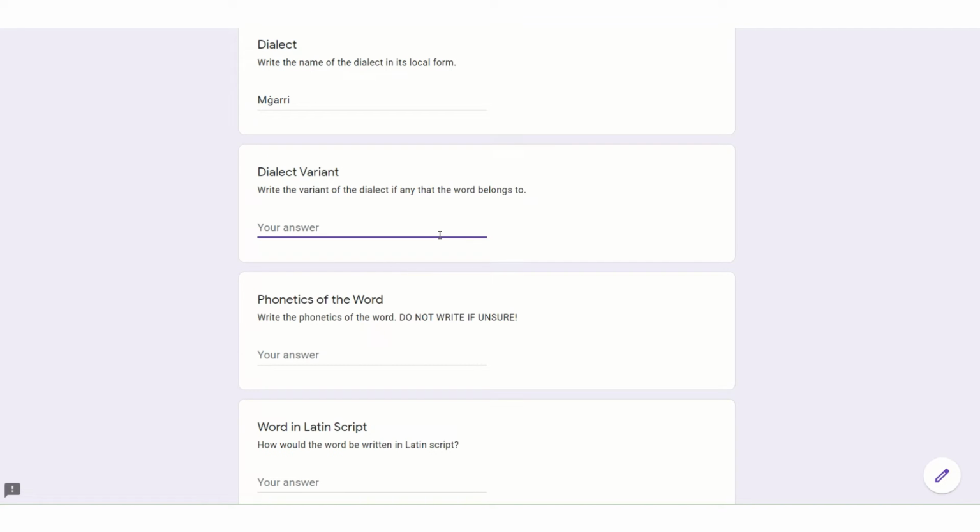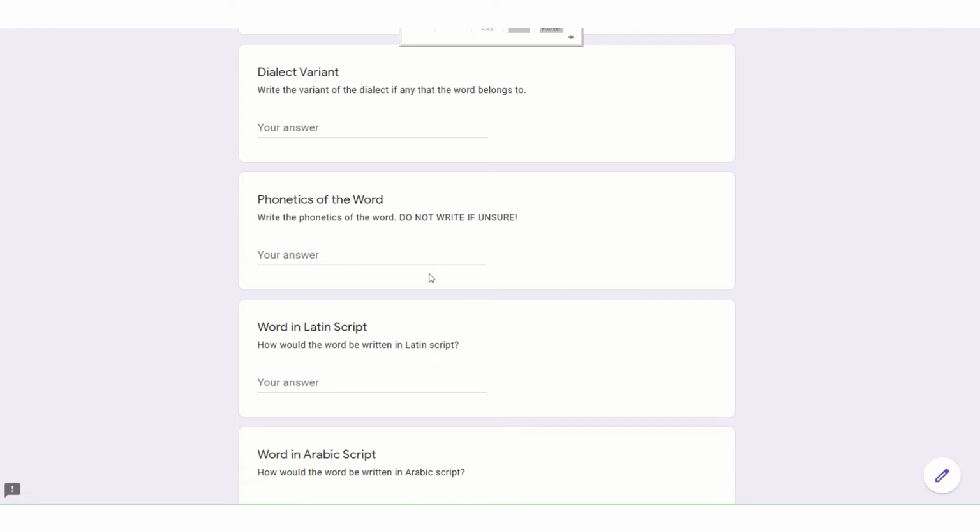Dialects may have within them variations. And here is where we write the variation that the word belongs to. In this case, no variation is known, and therefore the field is skipped. We then write the phonetics of the word. It is hugely important to fill in this field only if one is sure of the phonetics. If one is not sure, it's better to be left empty.